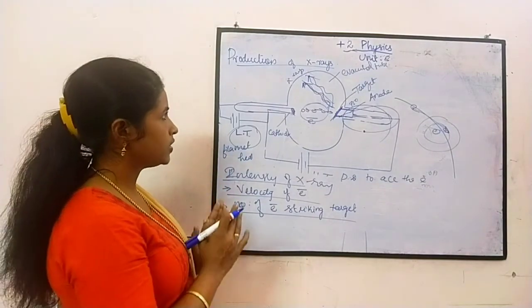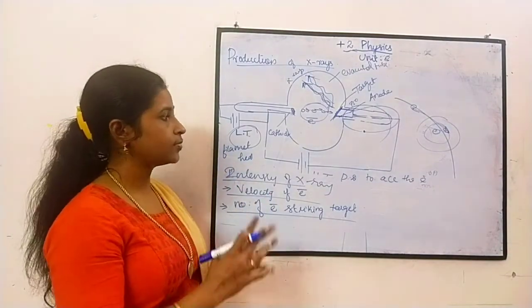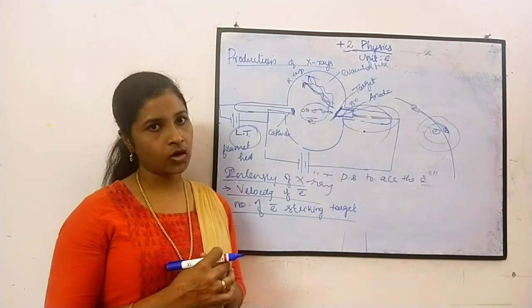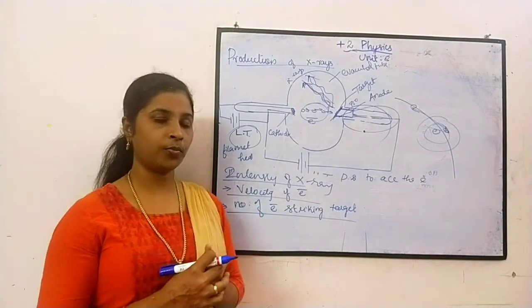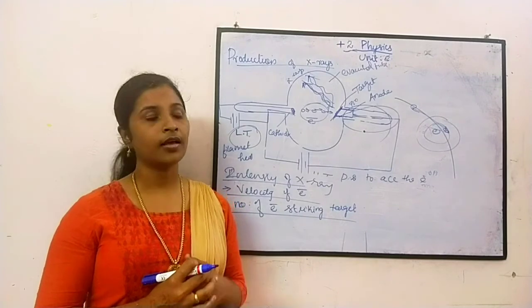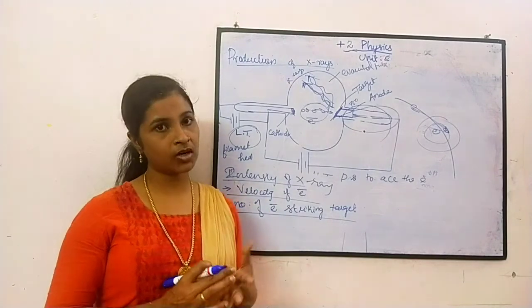So this is all about the production of X-rays. By this way only the X-rays are produced. Hope you could understand the production of X-rays. This question may be asked for a 5 mark or a 3 mark question.